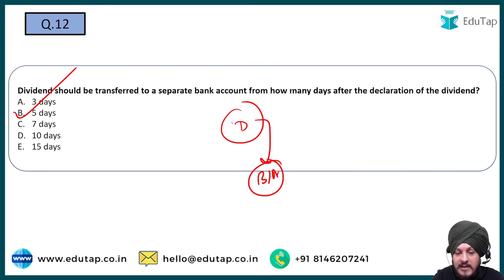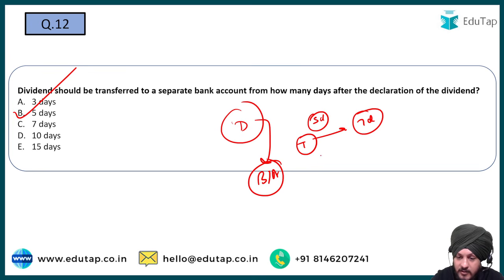If you talk about the life cycle of dividend payment, the declaration of dividend has to be moved to a separate bank account within 5 days. This is something that you would be knowing. I think it is under section 123. So within 5 days it has to be moved to a separate bank account. Then if you are not able to pay it, if there is a failure to pay, I want you to read about this timeline also, which is basically 7 days if you fail to do so.